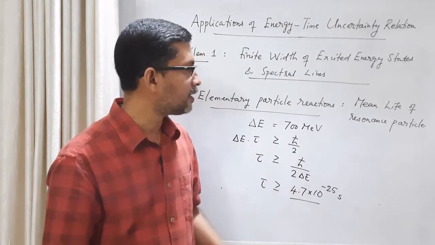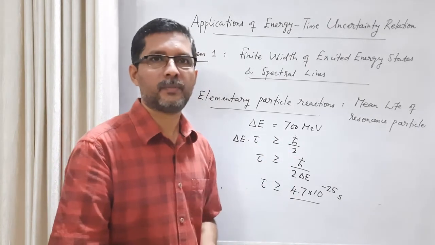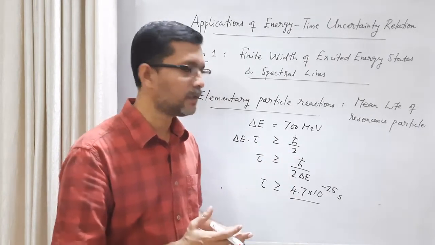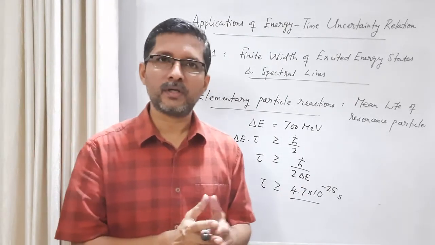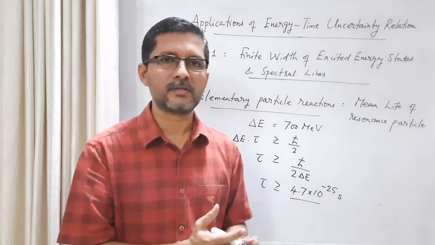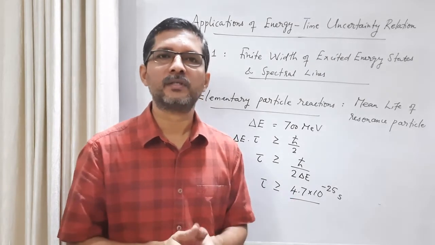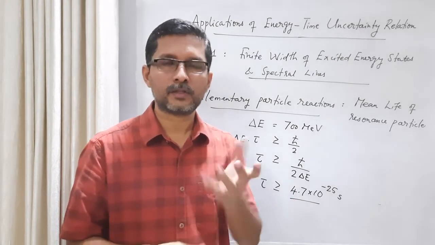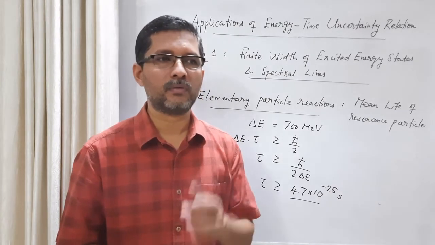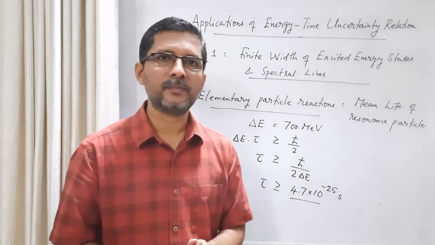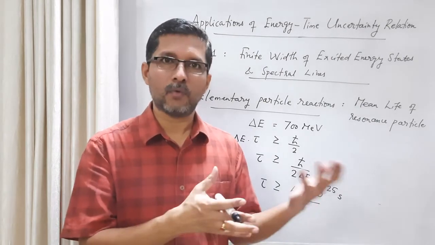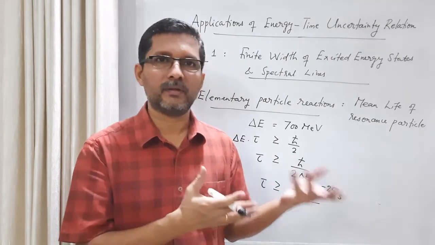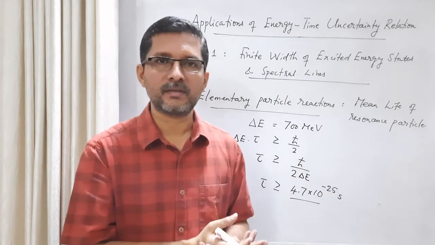So elementary particles can be broadly classified into leptons and hadrons. Number of leptons are very limited. There are only 6 leptons. Electron is an example of a lepton. Neutrino is another example. Only 6 leptons are there, but there are around 500 and more hadrons, and maybe now every day the number is increasing.